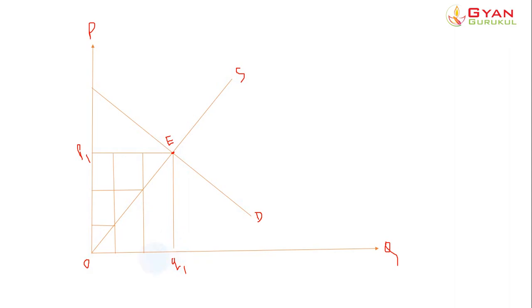Now, let's see from the producer's point of view. When the price is zero, the producers of that particular commodity, let's say the commodity is X, wouldn't produce anything. Why? Because at this point, when the price is zero, it doesn't make sense for them to produce anything of the commodity, because they wouldn't be able to fetch any price for it. Because the price is zero, they won't produce anything, right?